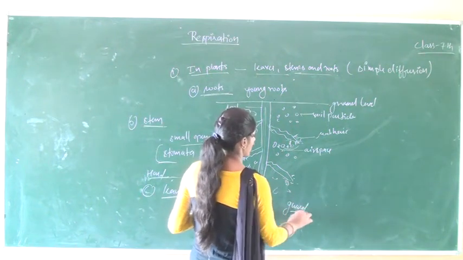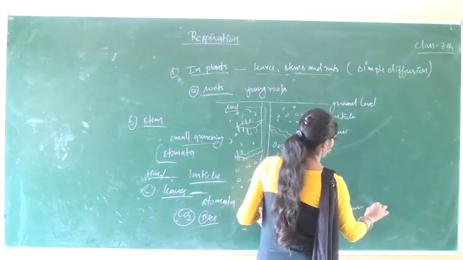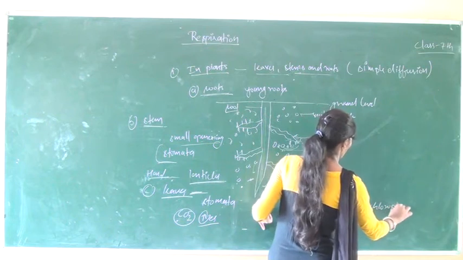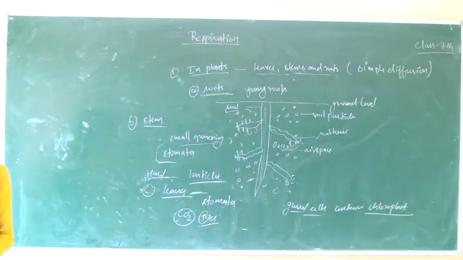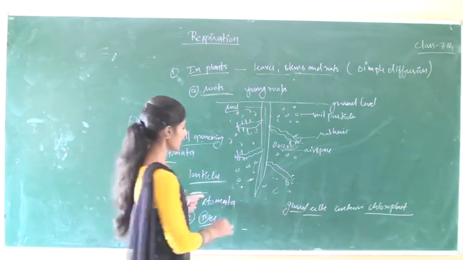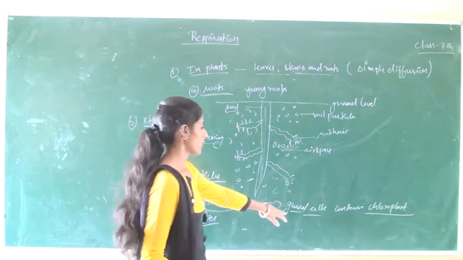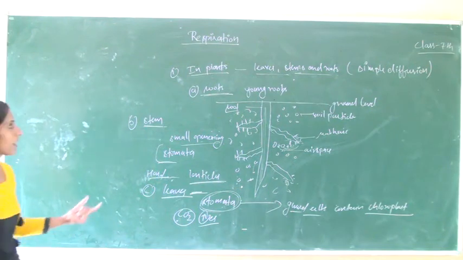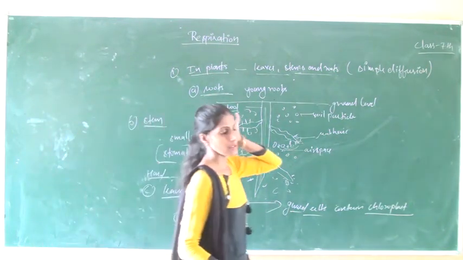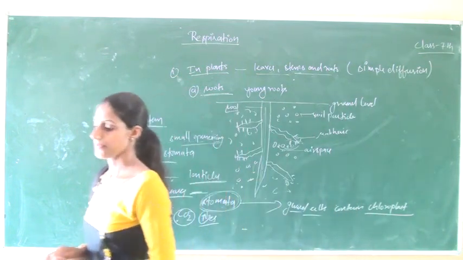Guard cells contain chloroplasts, and chloroplasts are absent in epidermal cells. The opening and closing of stomata is controlled or regulated by the guard cells. This is the respiration process in plants, generally with the help of roots, stems and leaves.